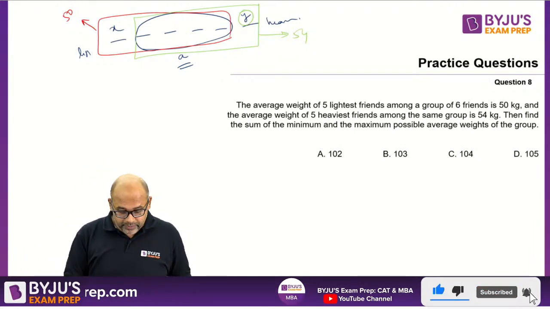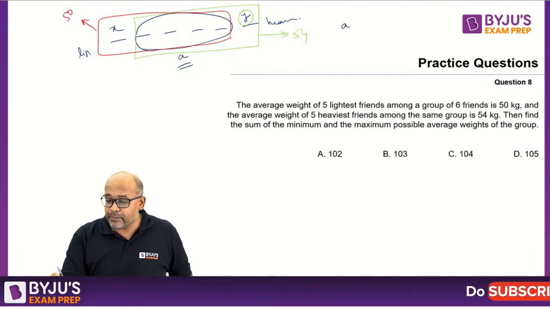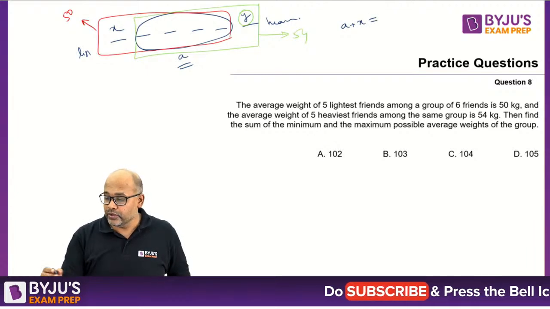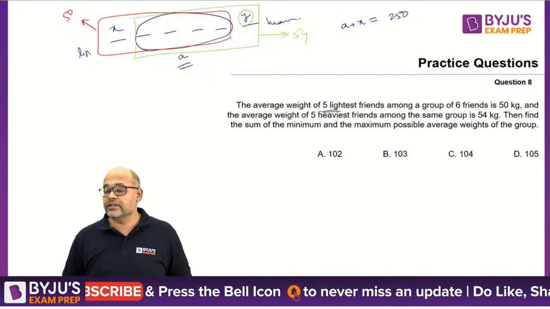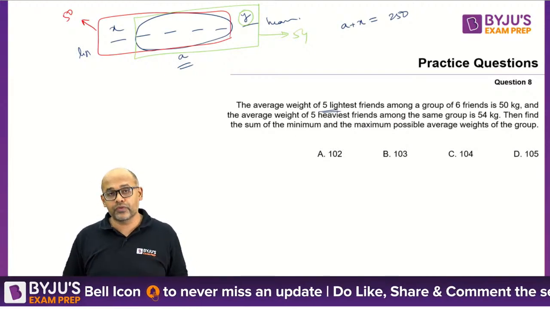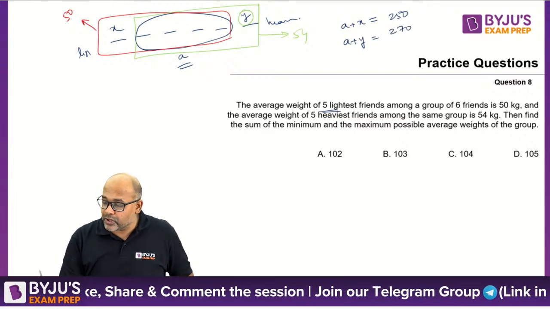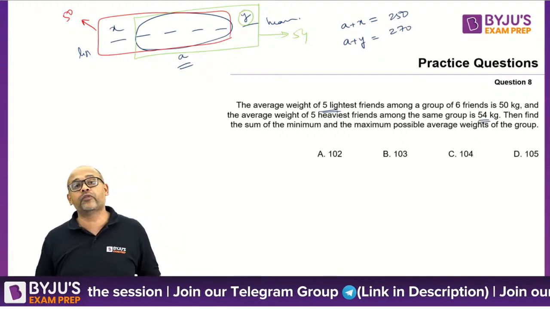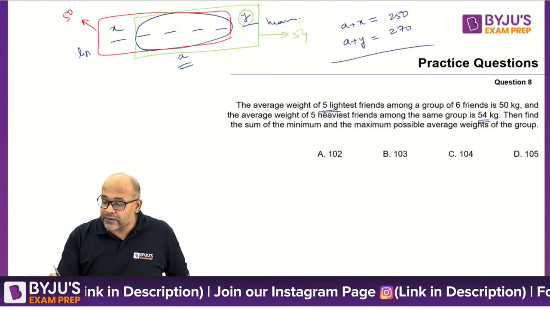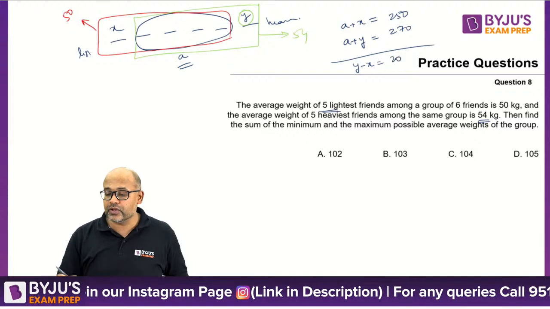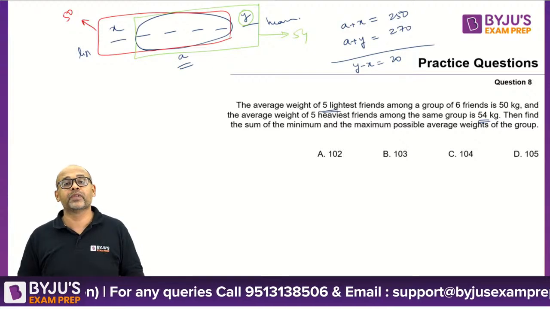So what you can do here, when you're looking at solving this question, is you will say A plus X should be equal to 250. Why is it 250? Because 5 lightest friends, average is 50, so total should be 250. Similarly, A plus Y should be 270 because the average is 54. So 54 into 5 is 270. So this gives you the difference between Y minus X as 20. So the difference between the heaviest person and the lightest person is 20 kgs.